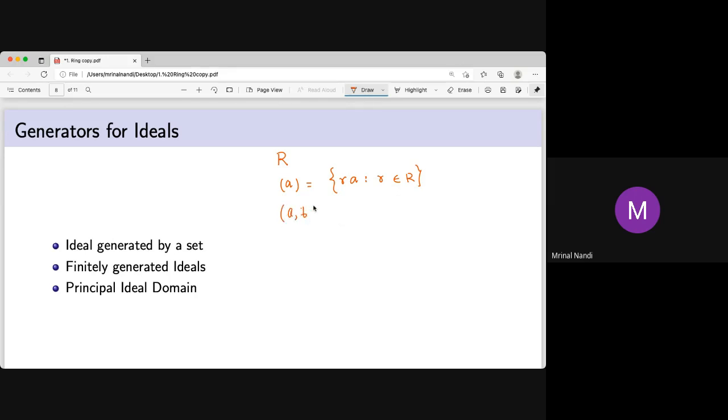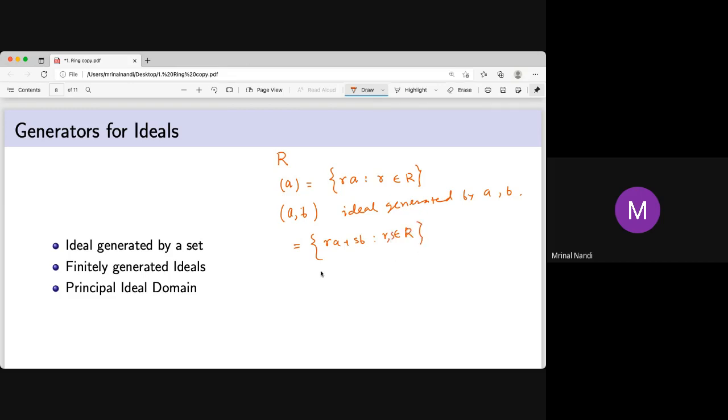It is just the ideal generated by two elements, A and B. By definition, this is the set of all RA plus SB. If it's a left ideal, if it's right, then it is AR plus SB, and if it's both sided, no problem. R and S both in R.